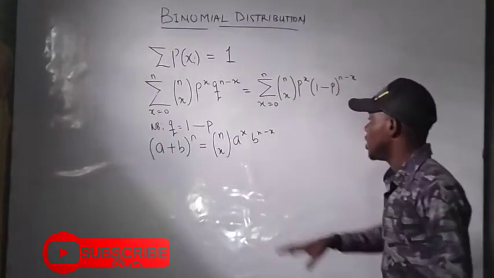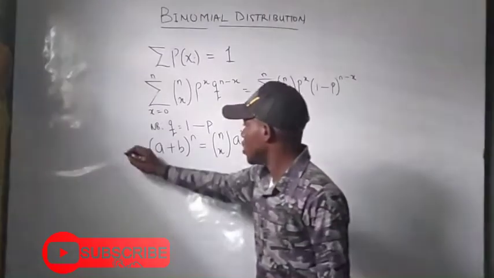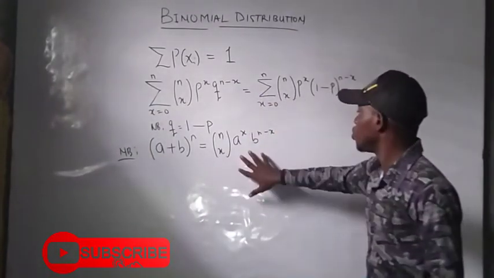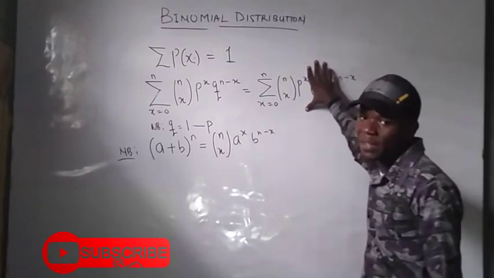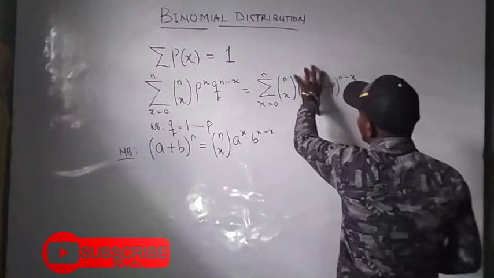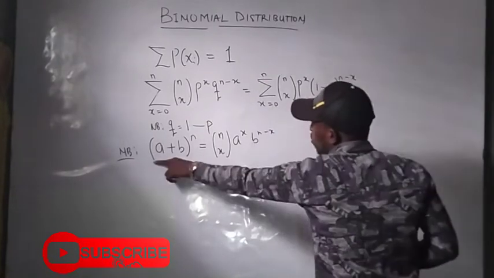This is a note, as you recall, from binomial expansion. We try to compare it with what we have here. Since this is exactly what we have here, we should be able to transform this into something of this nature.